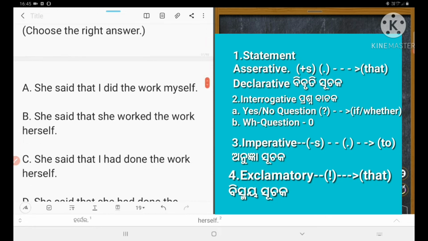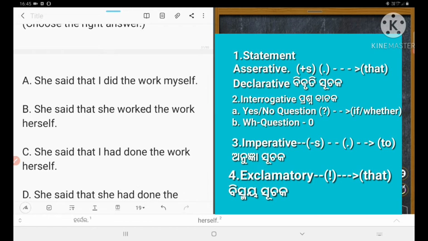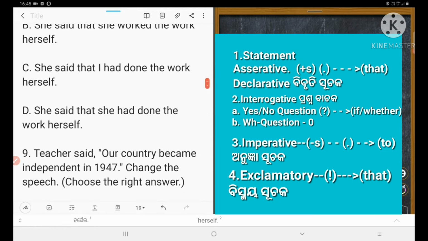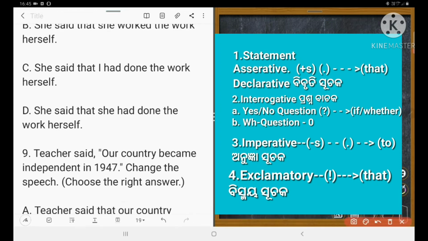She said that I did. No, it is wrong. She said that she worked. No, it is wrong, because had should be used. She said that I had done the work. No, I should be changed. She said that she had done the work herself. Number D is correct. Right? Number D is correct.